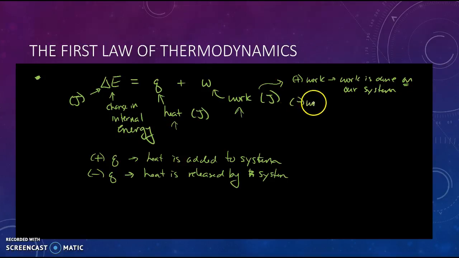Negative work is when work is done by our system. If work leaves our system, meaning we use some of the energy in the system to do work on something else, that's a negative work flow, and it lowers the internal energy of our system.